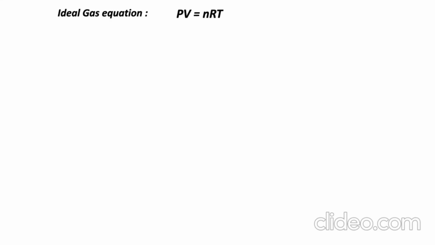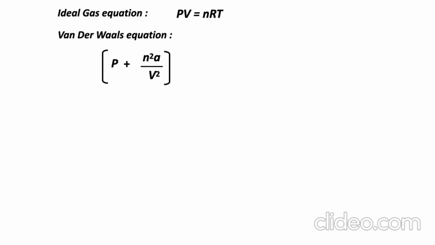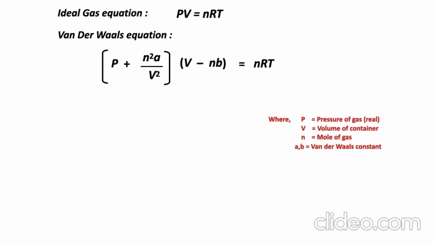The ideal gas equation is PV equals nRT, while the van der Waals equation is (P + n²a/V²)(V − nb) = nRT, where P is the pressure of the gas, V is the volume of the container, n is the mole of gas, and a and b are van der Waals constants. P plus n²a over V² is the correction for the molecular attractions.